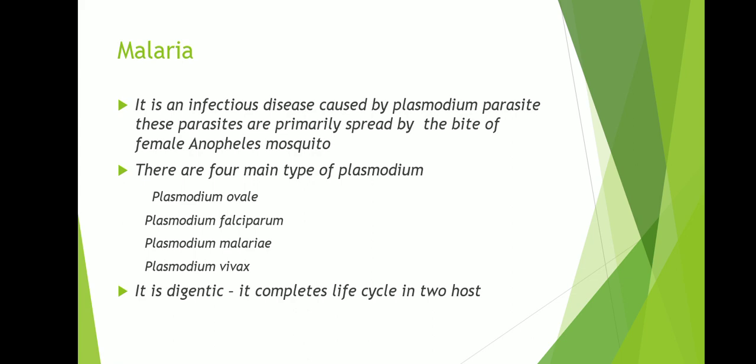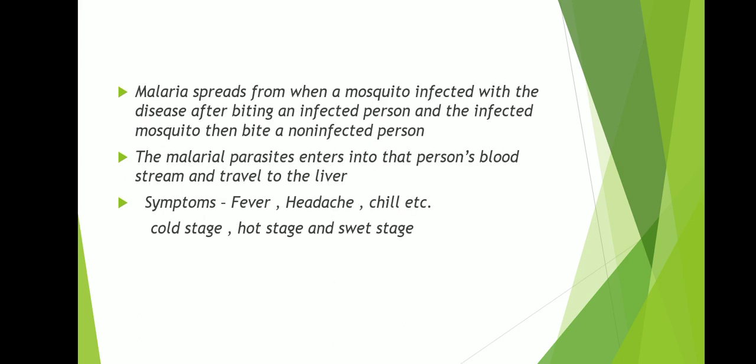Now we are discussing the diseases. The first one is malaria. It is an infectious disease caused by the Plasmodium parasite. These parasites are primarily spread by the bite of the female Anopheles mosquito. There are four main types of Plasmodium: Plasmodium ovale, Plasmodium falciparum, Plasmodium malariae, and Plasmodium vivax. It is digenetic because it completes its life cycle in two hosts, primary and secondary.